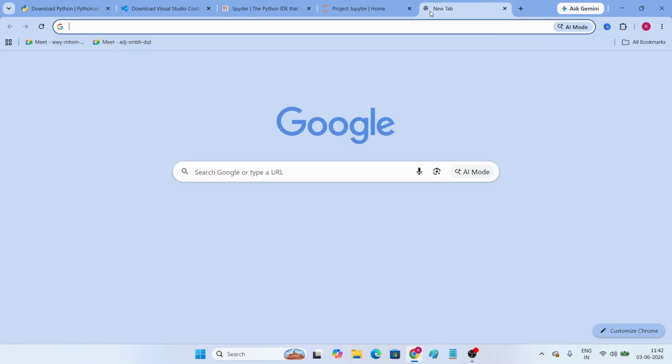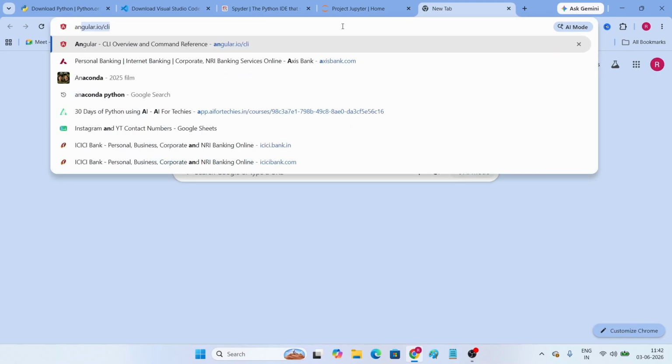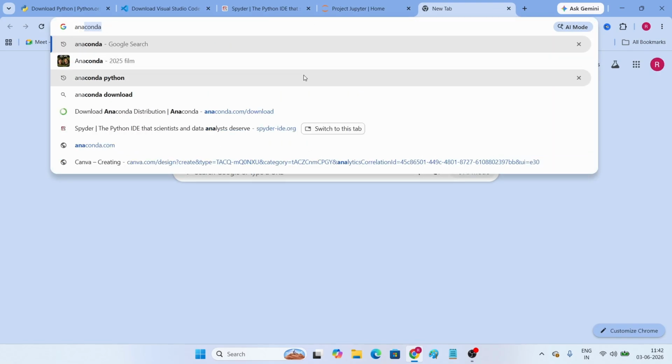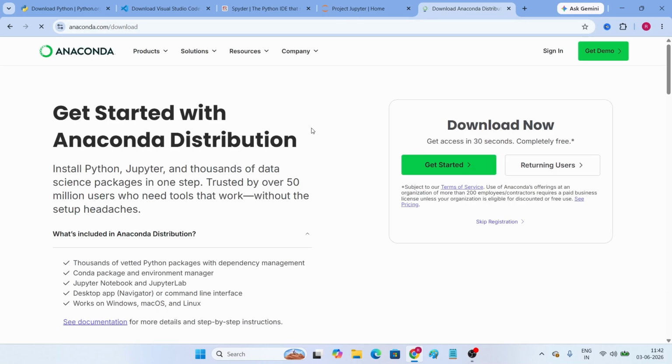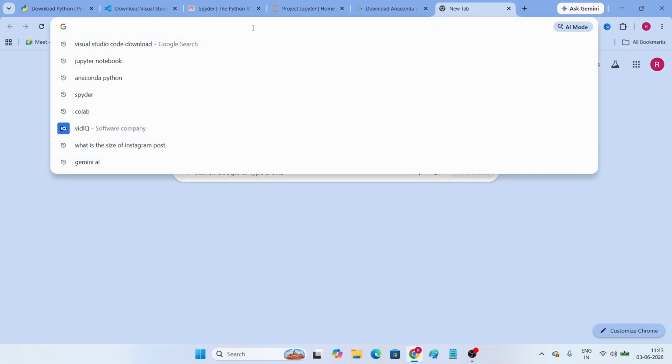Or we can make use of Anaconda for Python. Spyder IDE, Jupyter, Anaconda are very important and more recommended for people in analytics, data science, and machine learning. And to go with the simple one, we can make use of Colab.